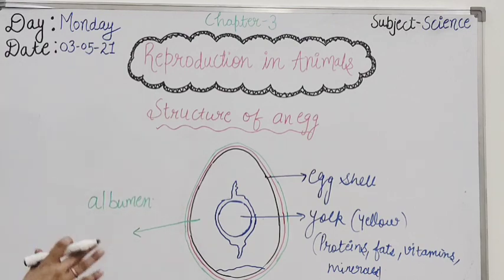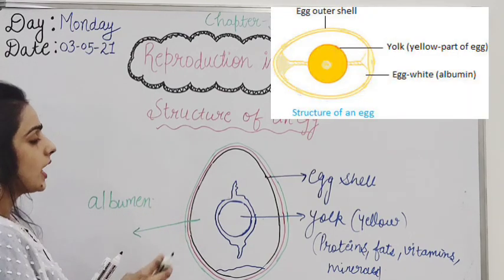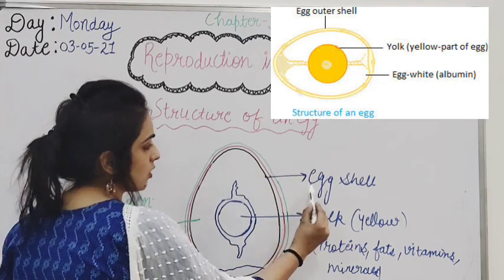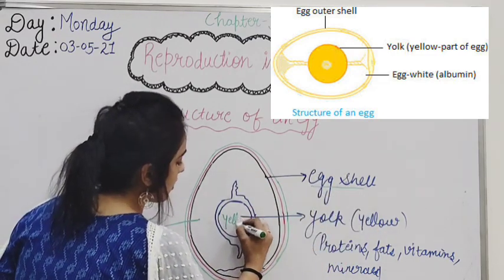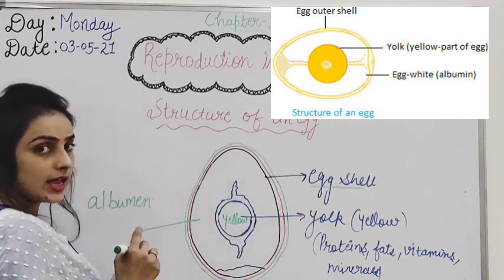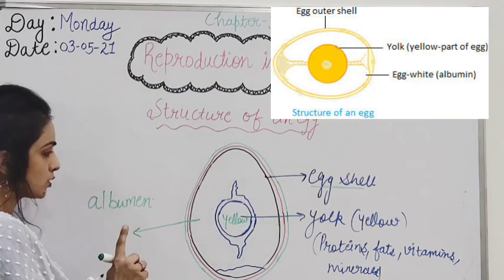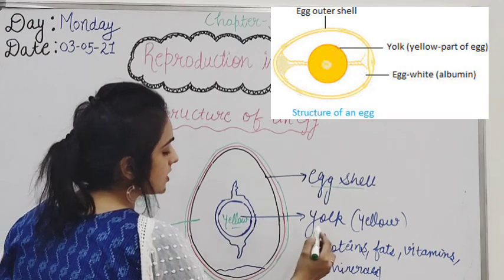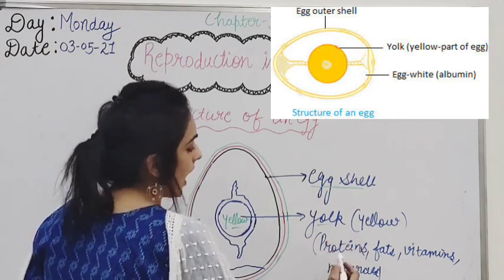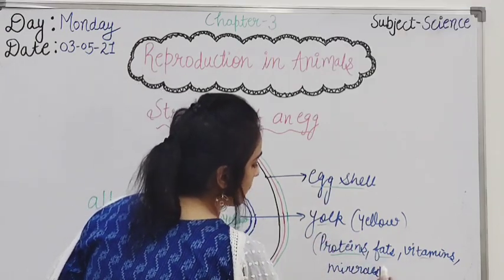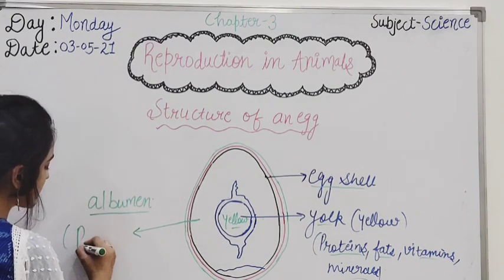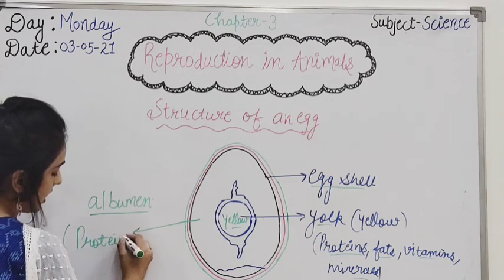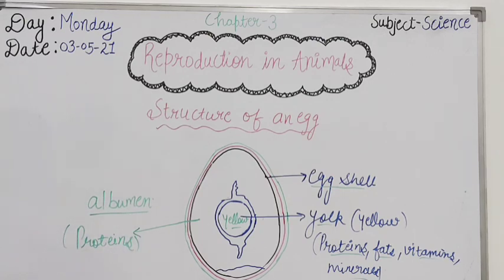So this is the structure of an egg. The outermost part of the egg is called the eggshell, and the innermost part, which is yellow, as you have seen in your homes also, is called the yolk, and it has proteins, fats, vitamins and minerals. This part of the egg is called albumin, and it has proteins in it.